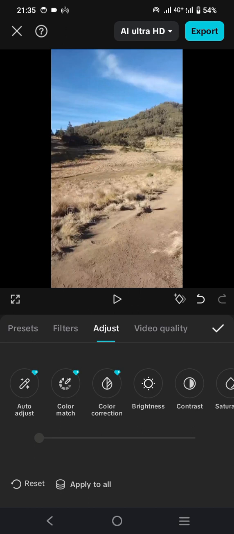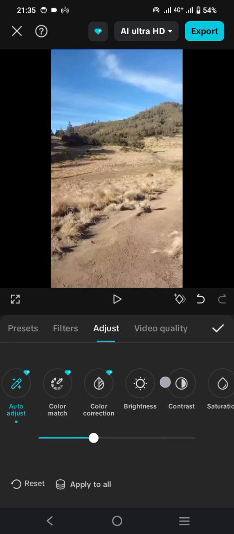Because if I apply it, I might be able to adjust, but if I would like to export it, it won't allow me because I haven't purchased CapCut Pro. So you need to make the payment first.